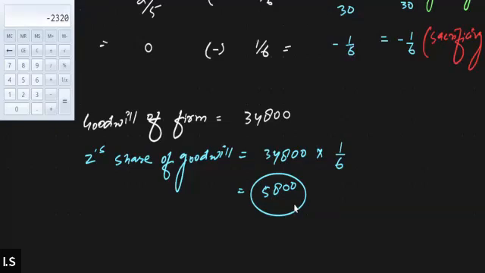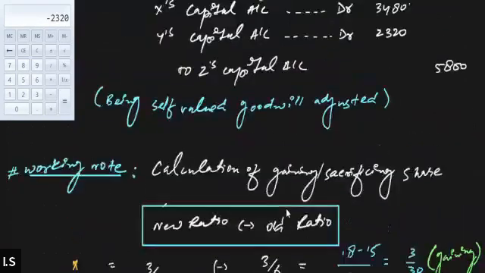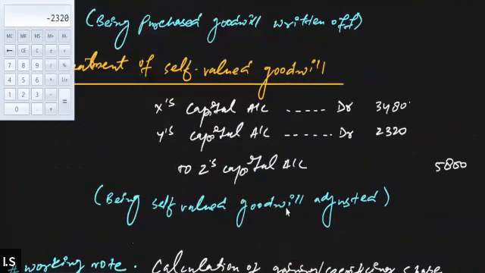So what do we mean by adjustment? Adjustment means the existing partners have to give Z 5,800. Existing partners have to contribute 5,800 collectively. In what ratio will they do that? In the ratio of their gaining and sacrificing share. That means 3:2. So therefore, we have divided 5,800 in the ratio of 3:2.